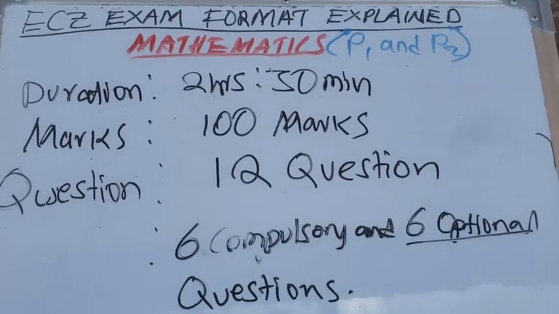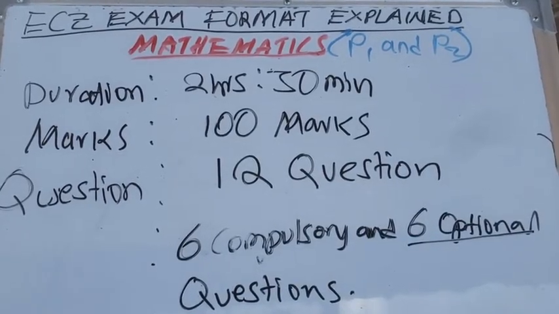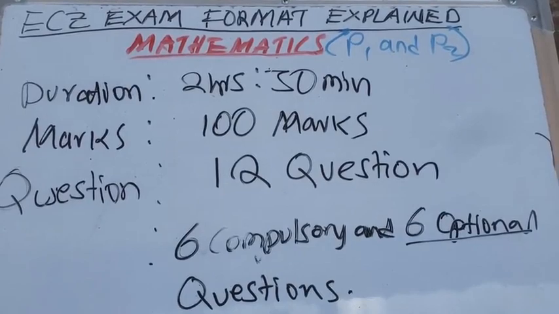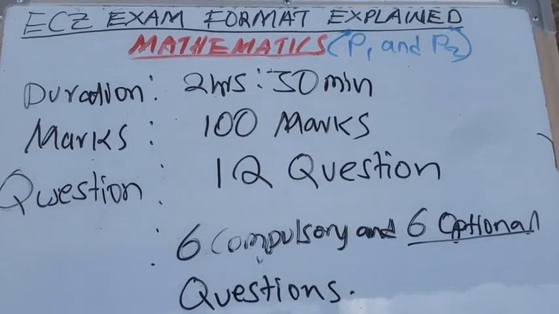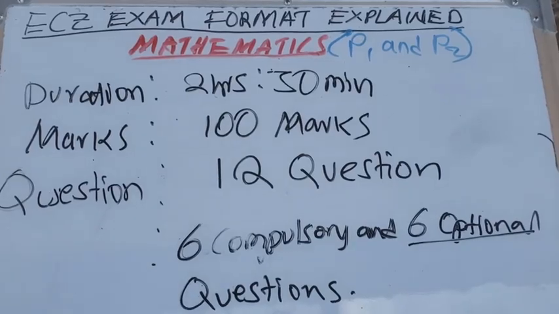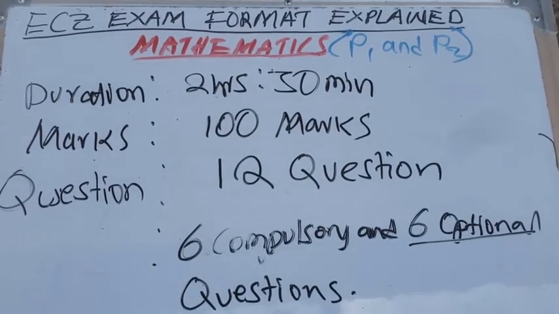From these 6 questions, you just have to answer only 4 of them, meaning you have to choose 4. These questions come each and every year.